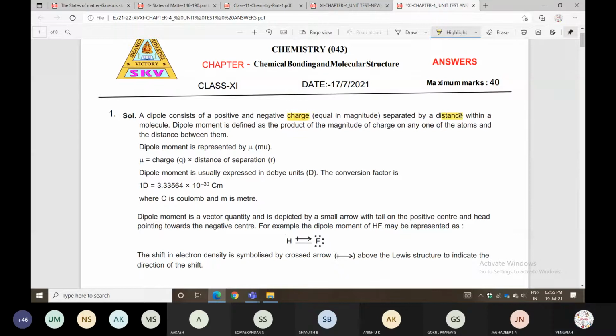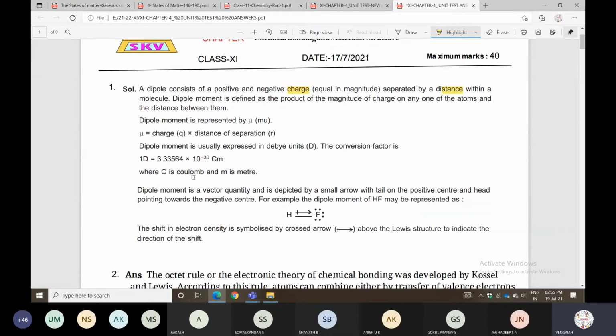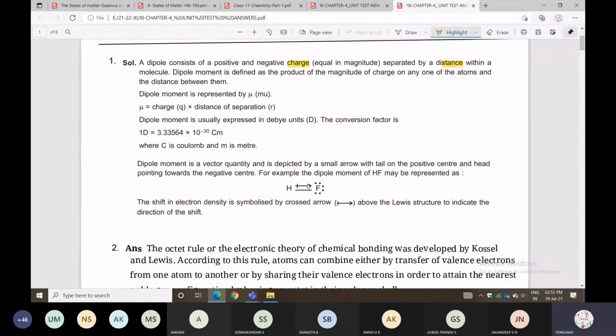The denoted symbol is mu. Dipole moment is represented by the mu symbol. Charge is represented by Q and distance is represented by R. What are the units? Coulomb meter, Cm, where C is coulomb and M is meter. You can give an example also, HF. The symbol is represented by a cross arrow mark. Okay?